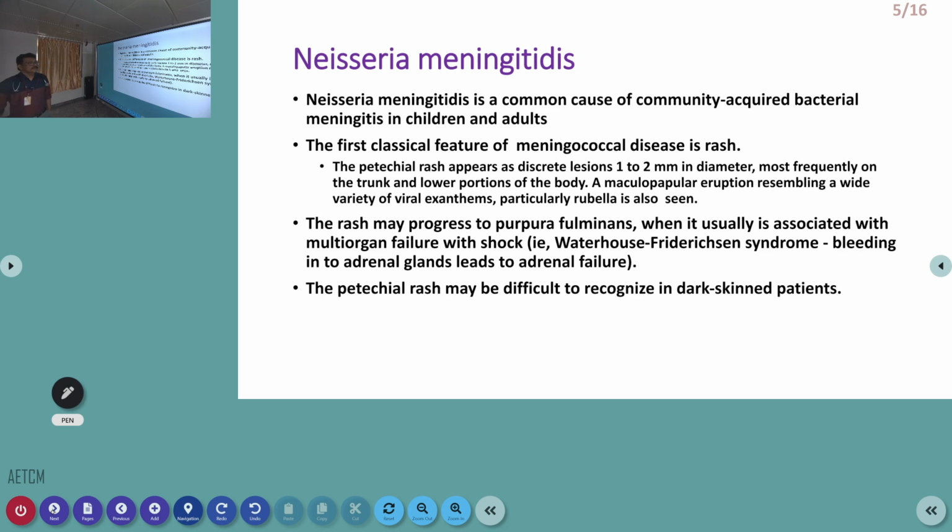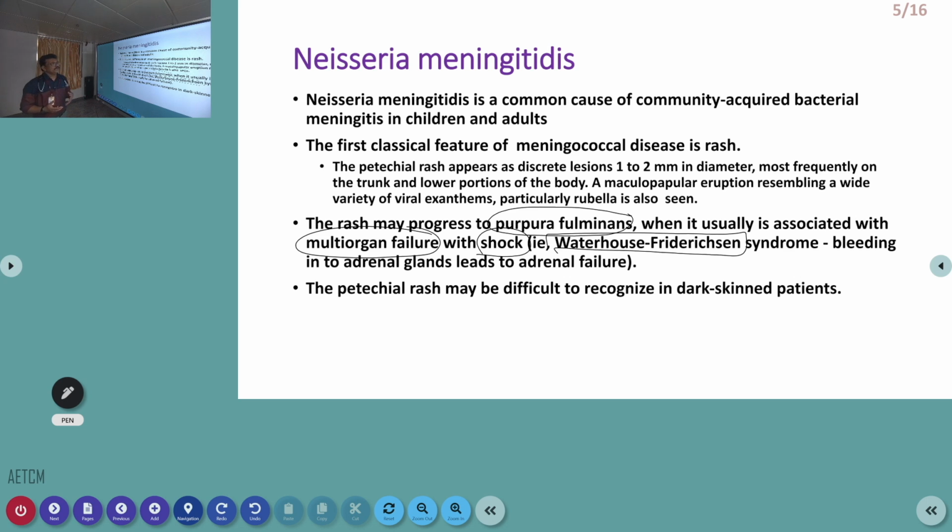In some patients, these rashes may progress to severe disease, that is purpura fulminans. It is usually associated with multi-organ dysfunction syndrome, and some patients can develop shock and hypotension. This is called Waterhouse-Friderichsen syndrome.